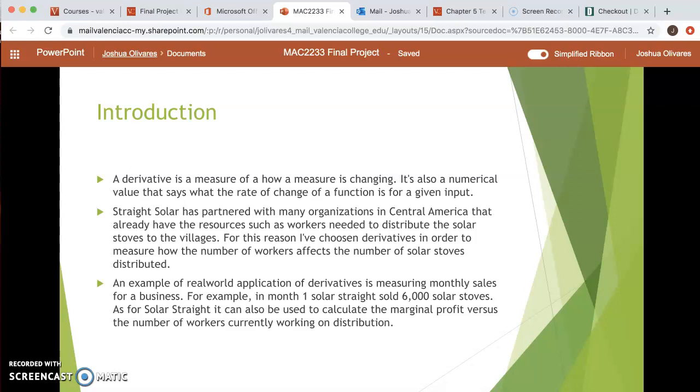For example, in month 1, Stray Solar sold 6,000 solar stoves. As for Stray Solar, it can also be used to calculate the marginal profit versus the number of workers currently working on distribution.